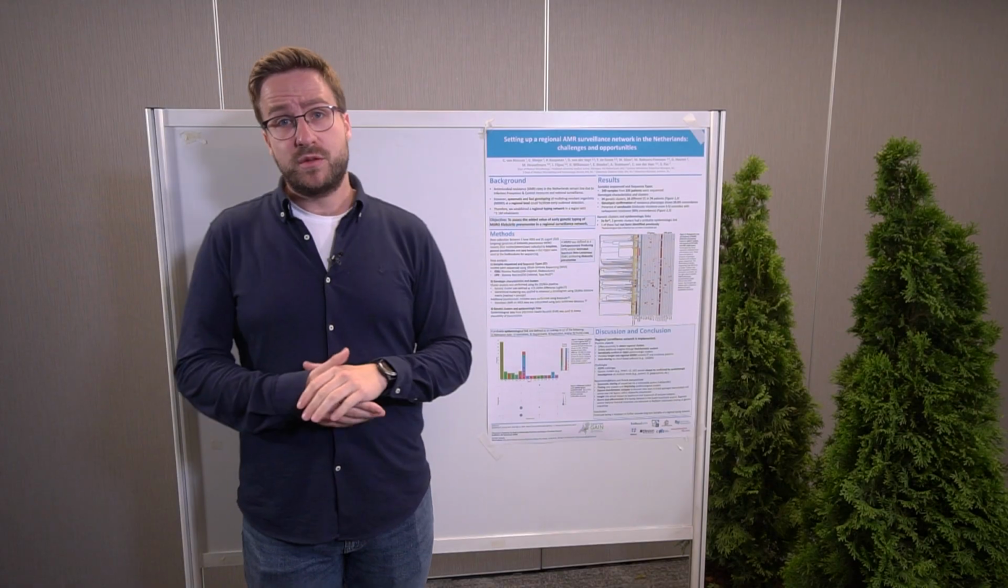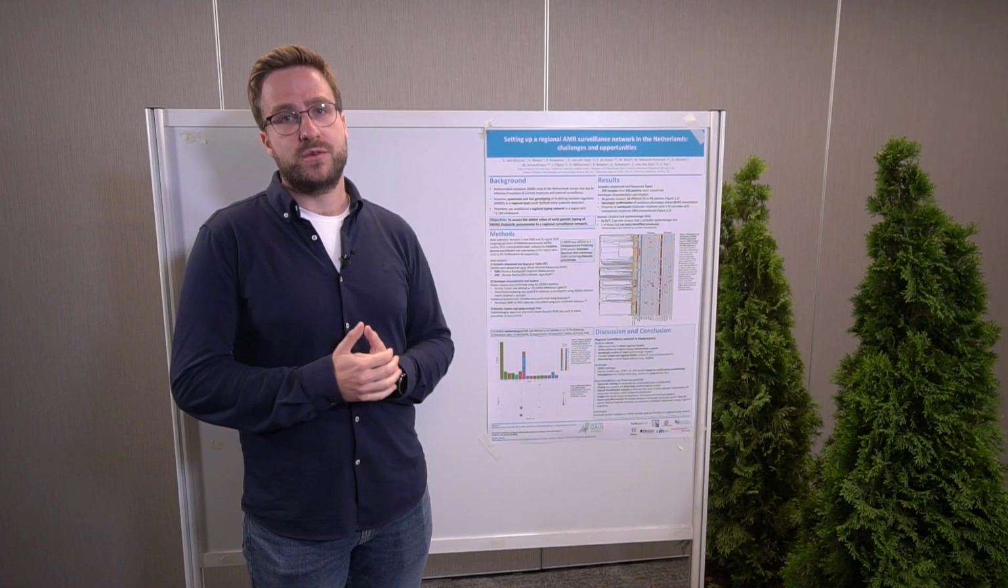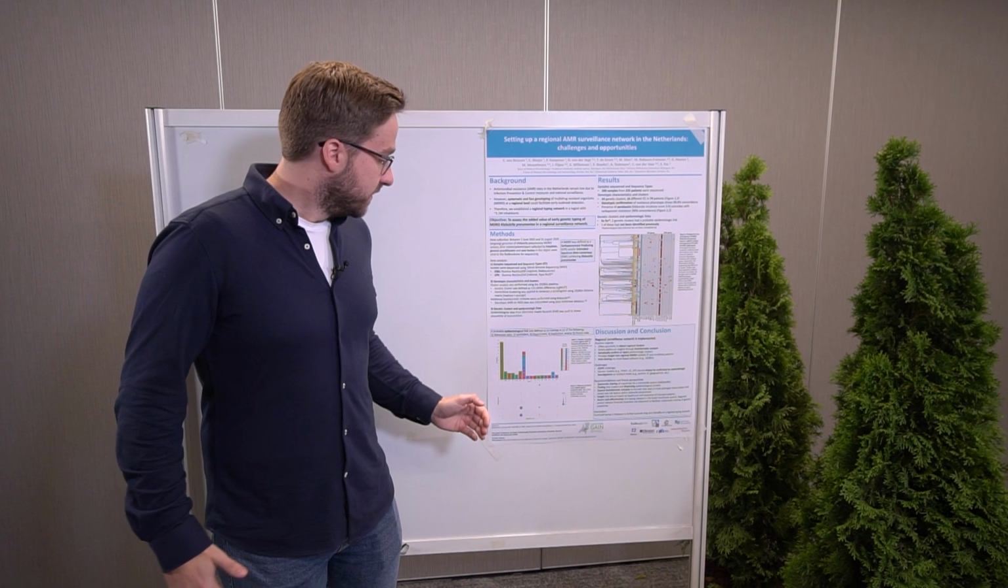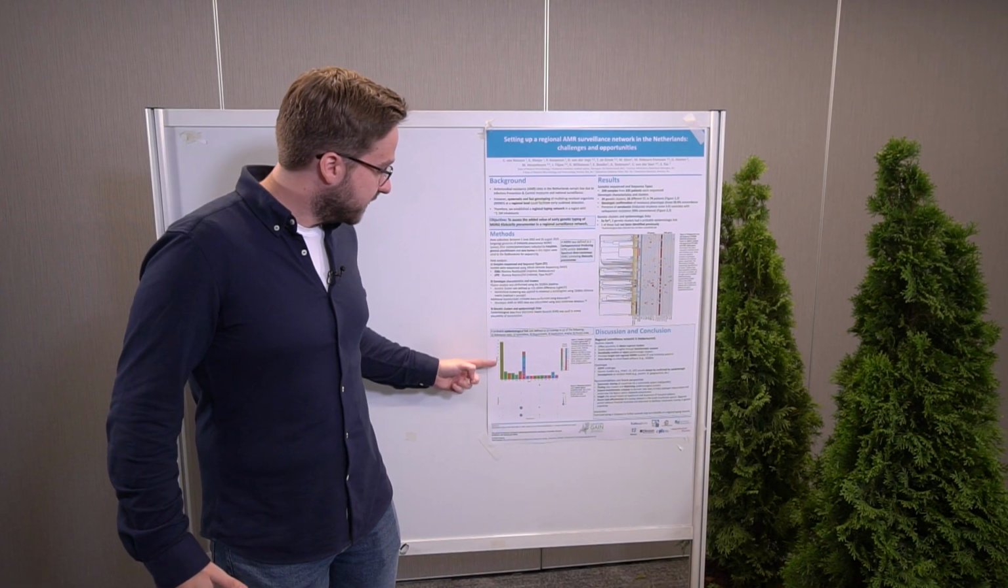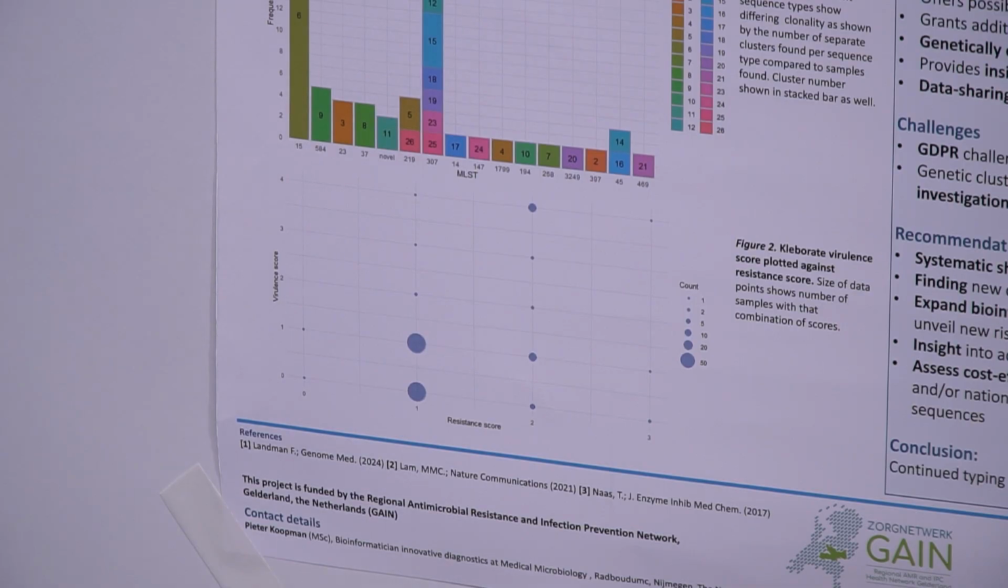Beyond that, we did additional bioinformatic analysis with Collaborate. And this analysis shows that the phenotype and the genotype are in concordance almost 99% of the time. So we see the same predicted resistance genotypically as phenotypically. If we then look at figure 2, we can actually see the resistance score plotted against the virulence score. And in this column, you can see that most of our samples actually have a resistance score of 1, which means that this is an ESBL phenotype and not a carbapenemase producing phenotype.